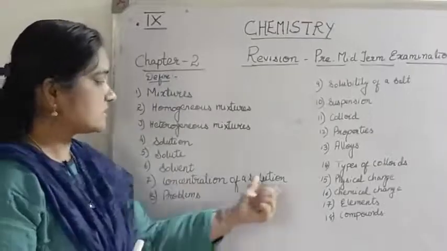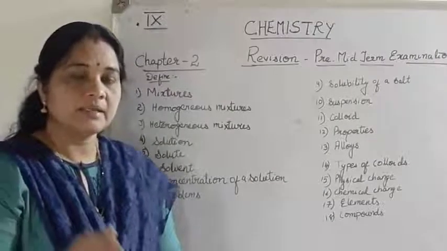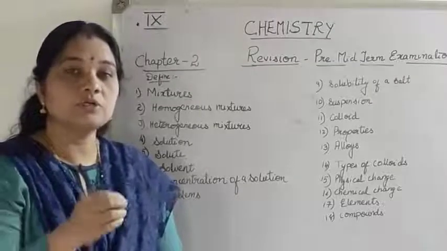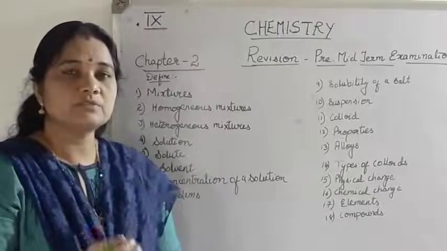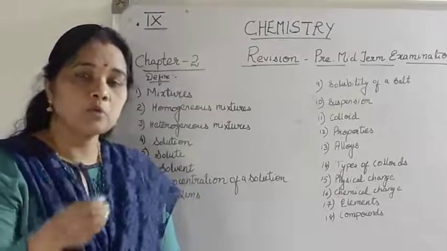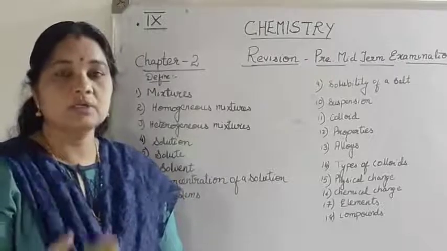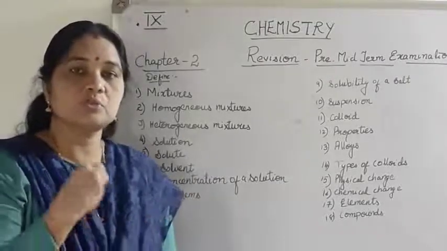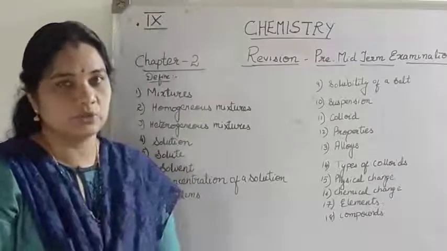Now, concentration of the solution. How to calculate the concentration of the solution? I told you that when you take a little bit of salt and dissolve it in water, it forms a dilute solution. But when you take more and more salt and go on dissolving it in water, it forms a concentrated solution. So a concentrated solution has more solute in it and a dilute solution has very little solute in it.